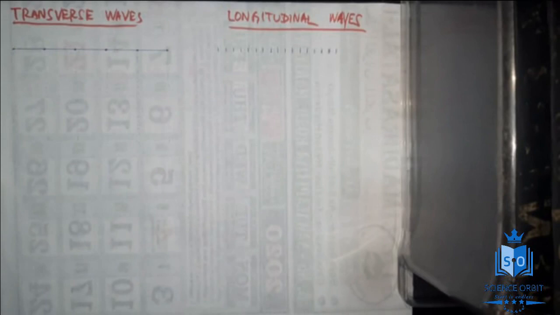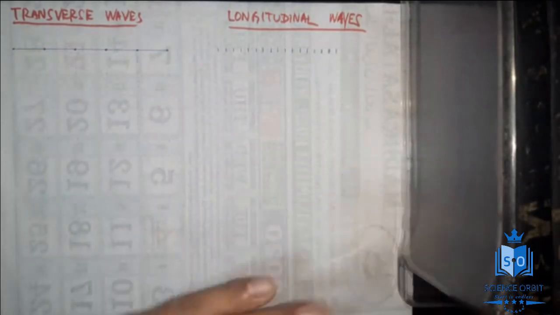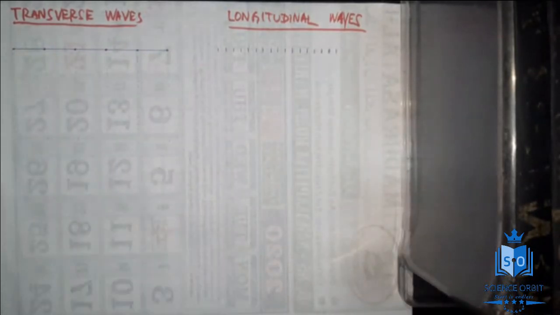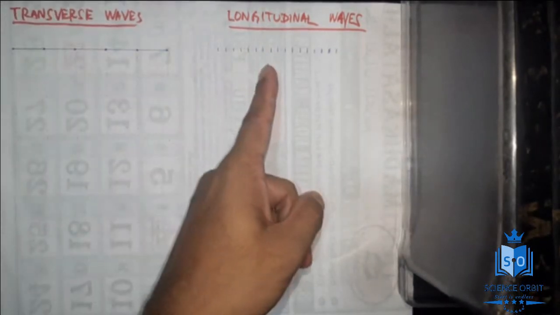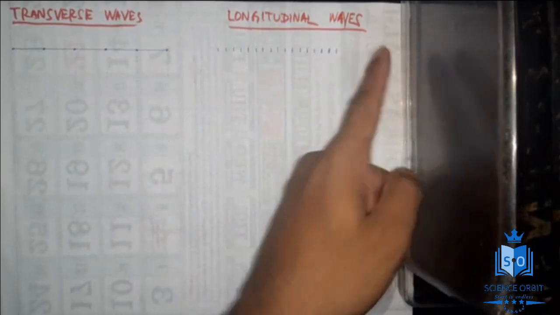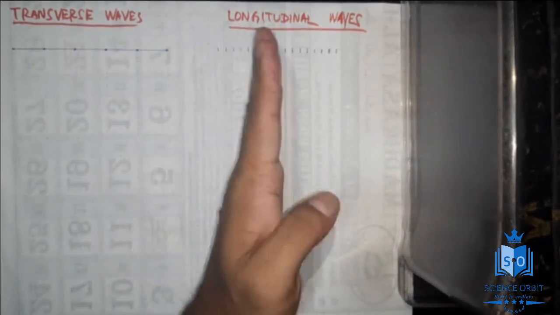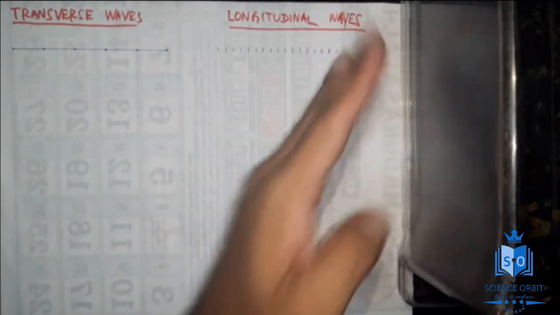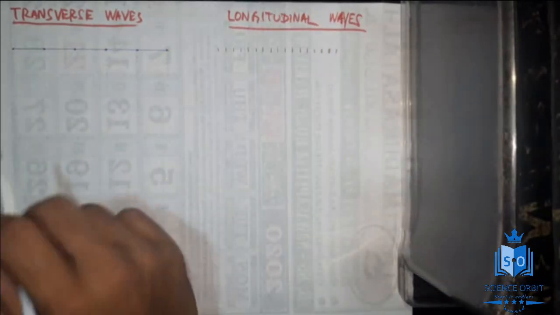So when there is no wave, the particles will be at rest like this, and when you create a vibration in that medium, waves will be created. In a transverse wave, if the wave is going from left to right, the particles will oscillate in the direction perpendicular to the direction of propagation. But in longitudinal waves, the particles will oscillate parallel to the direction of propagation. Now let's start with the transverse wave.